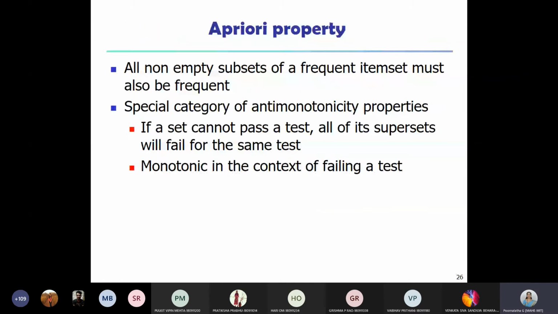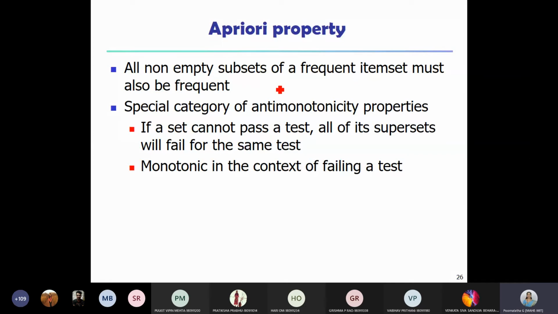All non-empty subsets of a frequent item set must also be frequent. This is called the Apriori property. I repeat, all non-empty subsets of a frequent item set must also be frequent. If I say that A, B, C is a frequent item set which satisfies the minimum threshold, then definitely individually A, B, C, or AB, AC, BC, any other subsets of ABC, will be frequent. So this is a special category of a property called the anti-monotonicity property.